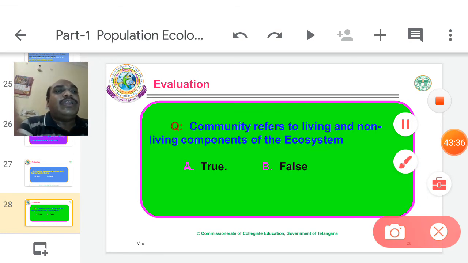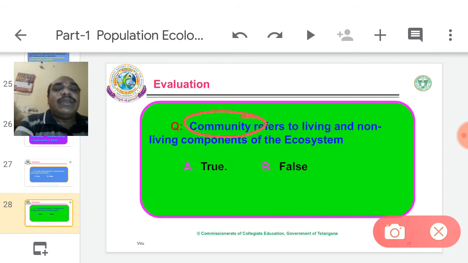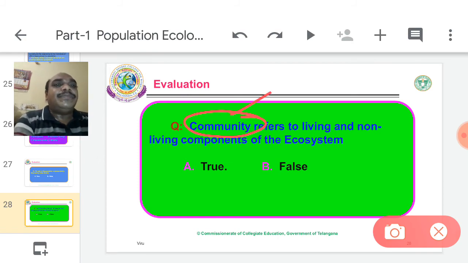Community refers to living and non-living components of the ecosystem. Is it true or false? Community means more than one species living together in a particular area at a particular time. This is false.